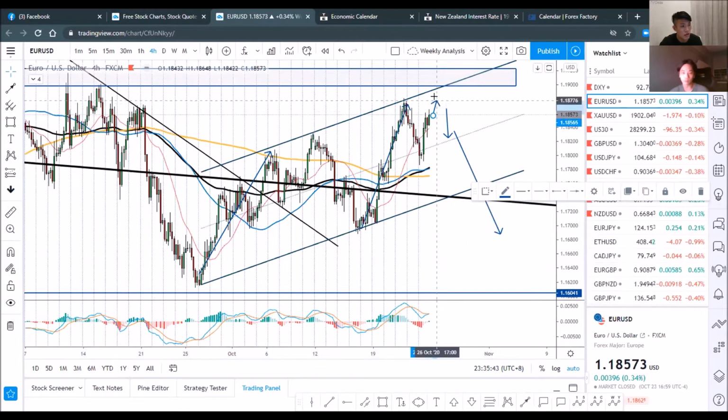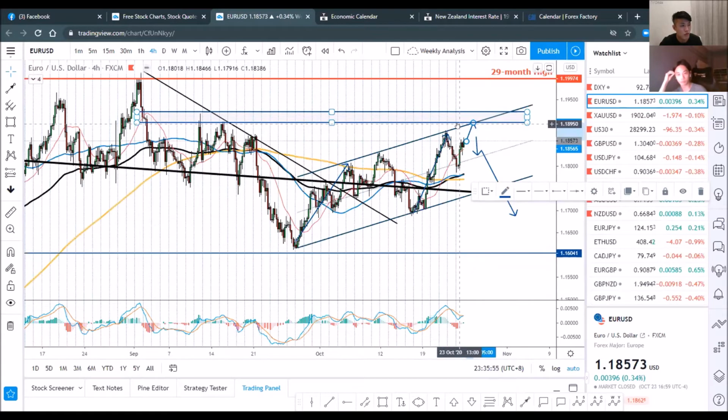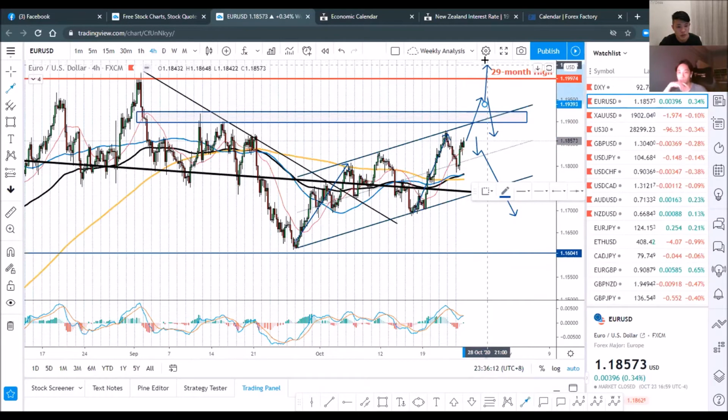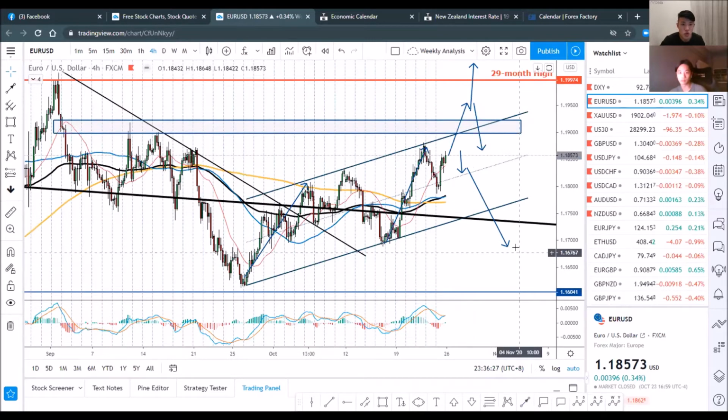So if it's able to form a double top, then that's something that we could consider to sell the euro against the US dollar. Or if it goes up higher, back to the top of this rising channel, then this is the next level we can sell the euro against the US dollar. But let's say if it goes up even further and breaks higher, then we want to wait for further confirmation. Either it really starts to reverse strongly, or if it breaks even higher, then that will change the major trend. All right, going forward, I want to pass my time over to JJ to share his trading plan for this week.